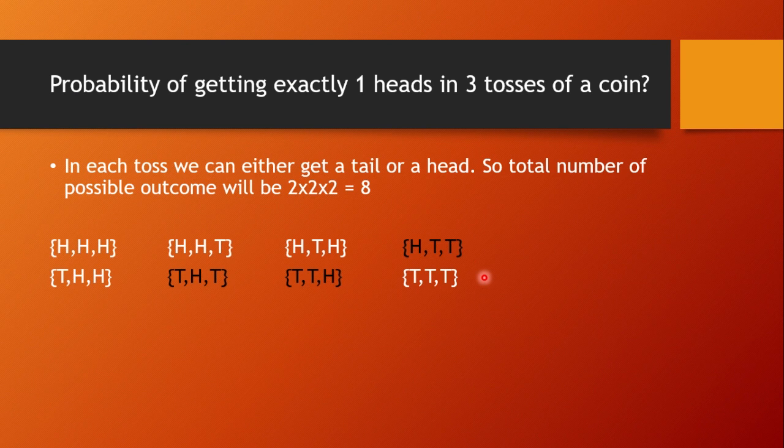Here you can see that the black ones are the outcomes that are favorable, that is there is exactly one head. Therefore the probability will be favorable outcomes divided by the total number of elements in the sample space, that is 8. Hence the probability will be 3 upon 8.